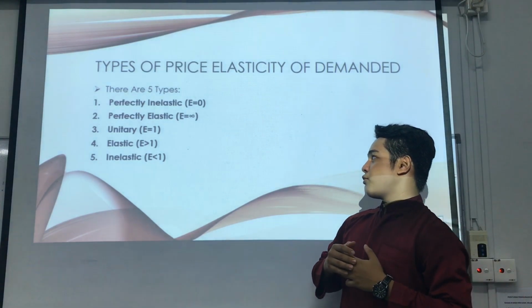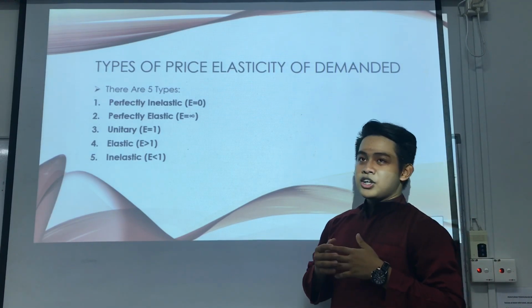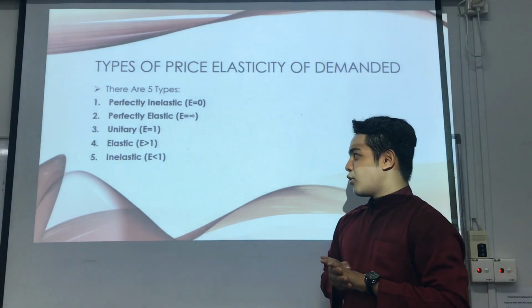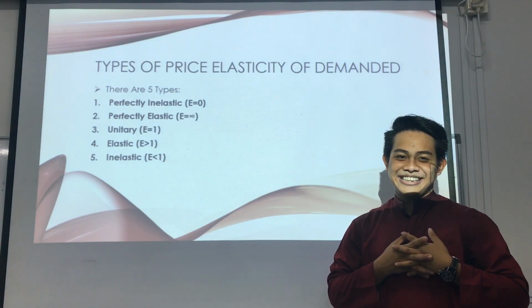First is perfectly inelastic. Two, perfectly elastic. Three, unitary. Four, elastic. Five, inelastic.